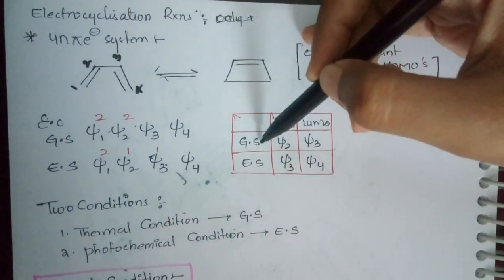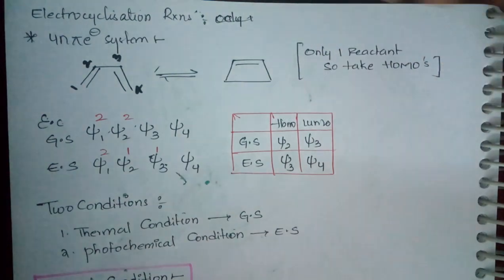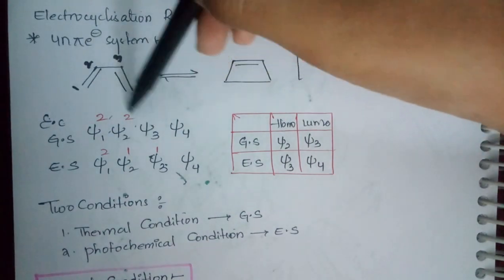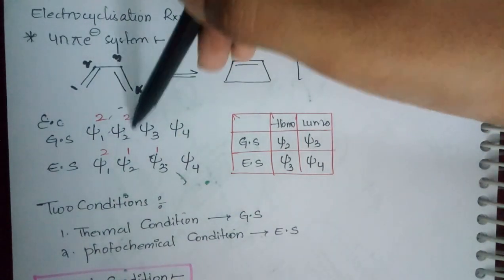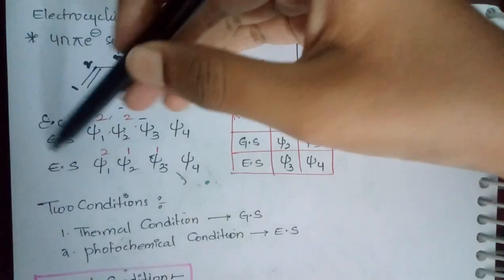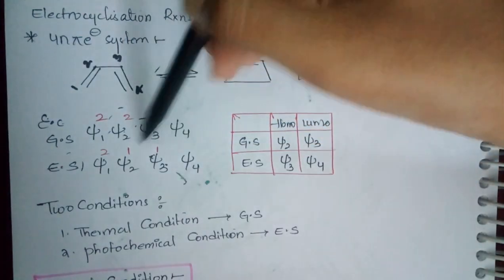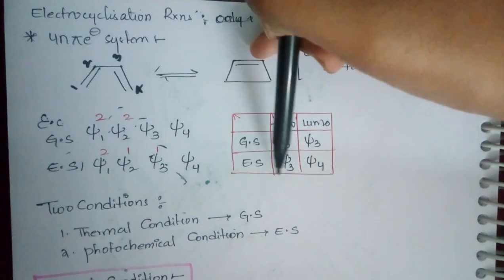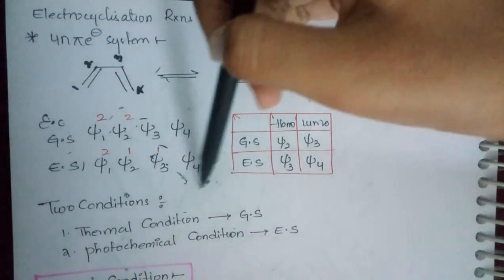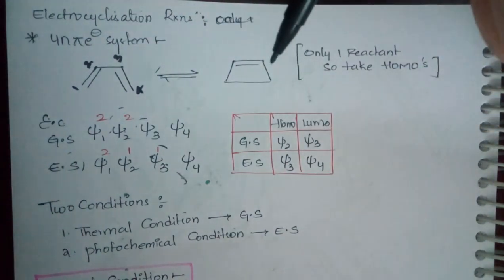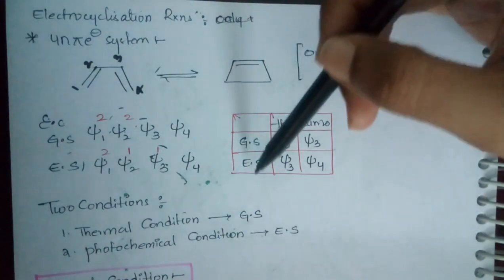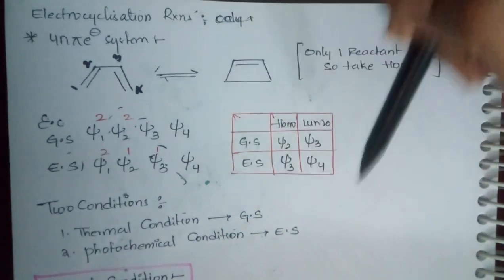Later, you have to write the ground state and excited state HOMO and LUMO. For the ground state, the highest occupied is Xi2, and the LUMO, the empty one, is Xi3. For the excited state, the highest occupied out of the three is Xi3, so Xi3 is the HOMO. The LUMO, the empty one, is only 1, so it is the LUMO. So ground state, excited state, HOMO and LUMO, this we have to see.